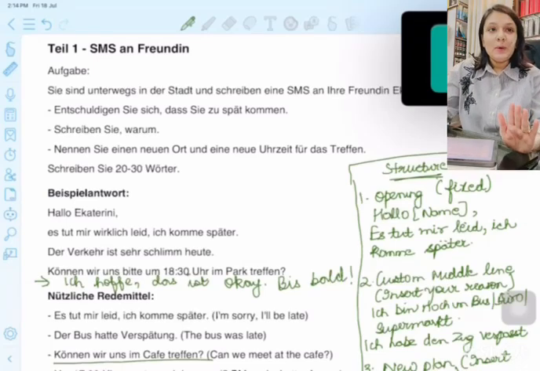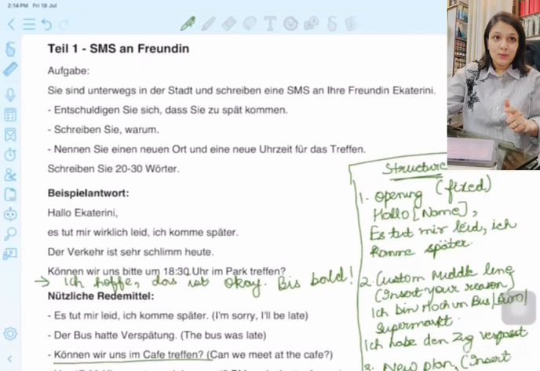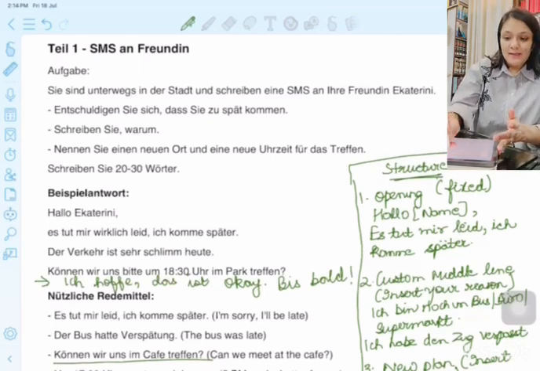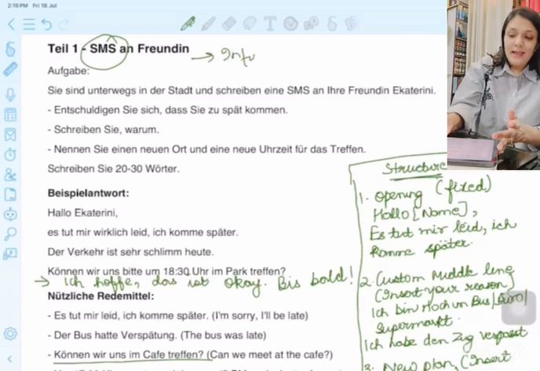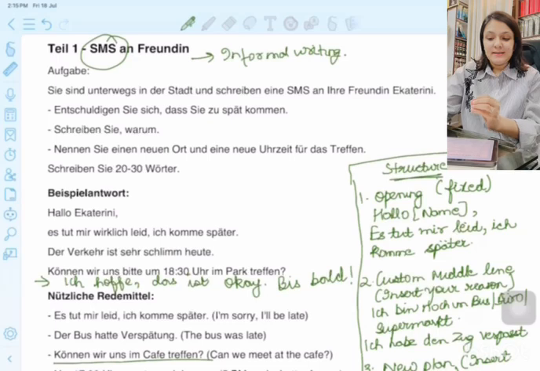In this video, I'll show you how to understand the task, very important. Then comes what fixed phrases you could use, and then how to write a good sample answer. If we talk about the first example, we are writing an SMS to a friend. Since it is an SMS, it would be informal writing. SMS is always informal writing. So you're writing a text message to your friend.